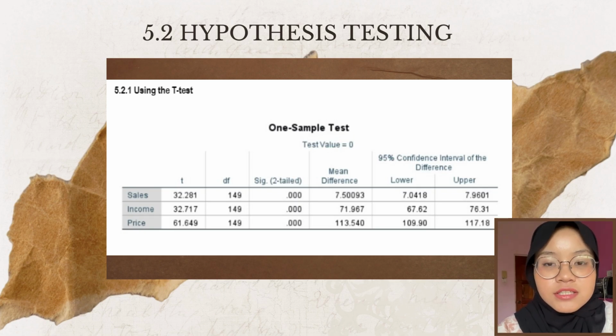For the income group, the t-test is 32.71, indicating that the mean is 71.1996, and the confidence interval of the difference for the lower is 67.62 and for the upper is 76.31. For the price group, the t-test is 61.64, indicating that the mean is 7.50, and the confidence interval of the difference for the lower is 109.9 and for the upper is 117.18.